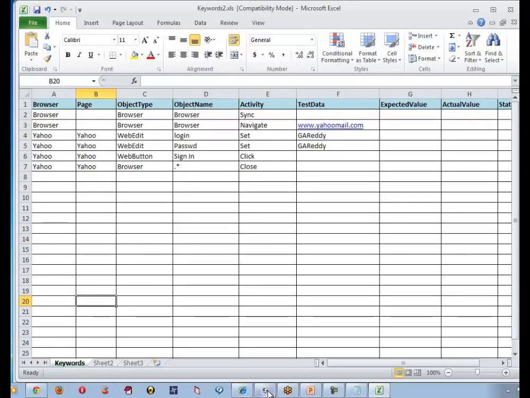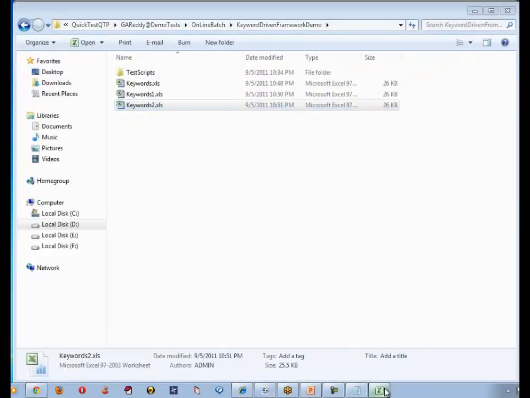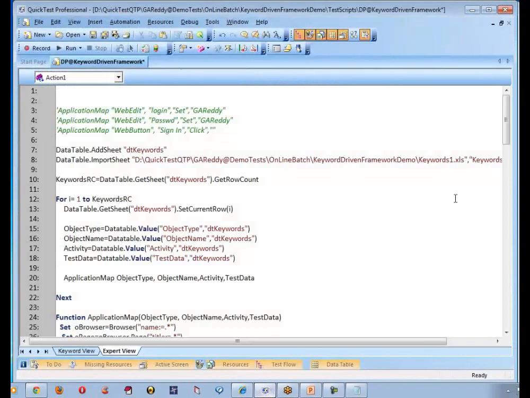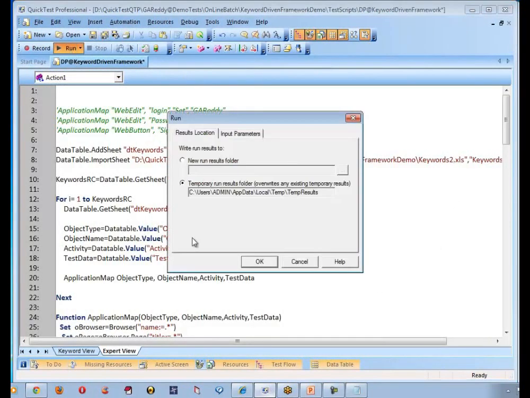Let me close this Excel. Come back to QTP. So we have saved that to keywords2.xls. Let me run this piece of code.